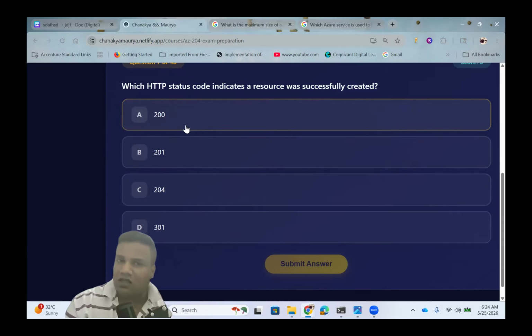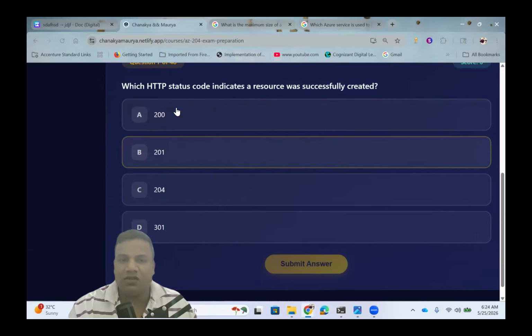If an API gives 200, it means success, not creation. Most people get confused between these two. So the best choice is 201.